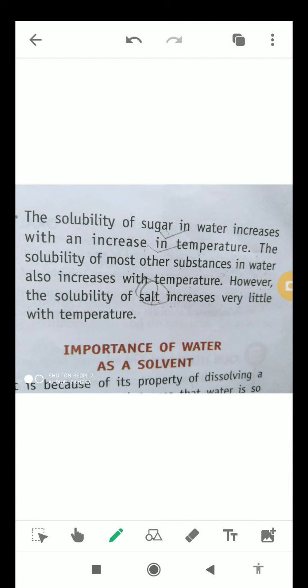The solubility of sugar in water increases with an increase in temperature. So remember students that whenever the temperature increases, the solubility of sugar in water also increases. The solubility of most other substances in water also increases with an increase in temperature. However, the solubility of salt increases very little with temperature. So this is also a fact, that the solubility of salt does not increase that much whenever the temperature increases.